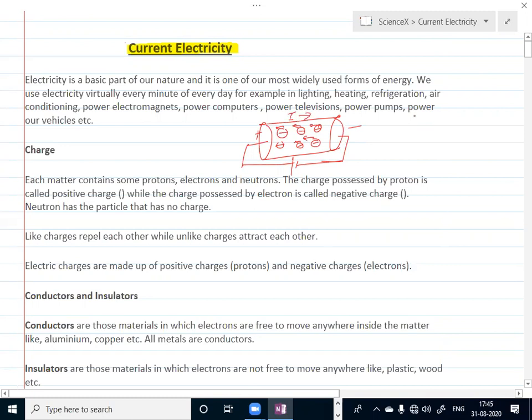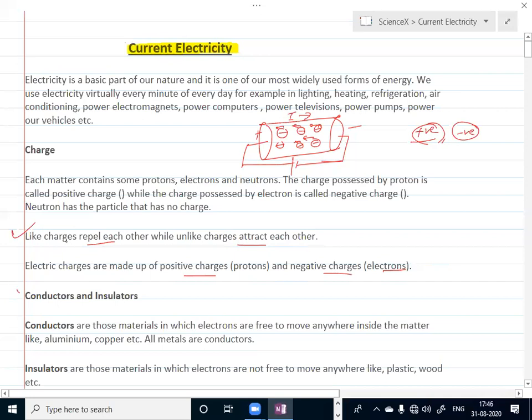When we talk about charge, there are generally two types of charges. One is positive charge, the other is negative charge. Some fundamental properties: like charges repel each other, whereas unlike charges attract each other. Electric charges are made up of positive charge, that is protons, and negative charge, that is electrons only.